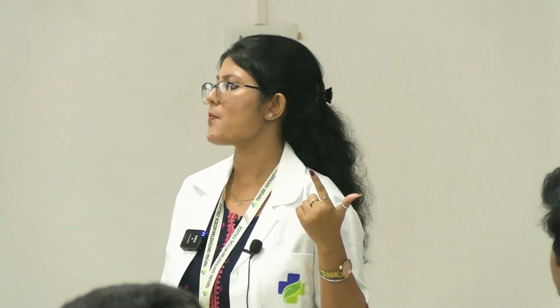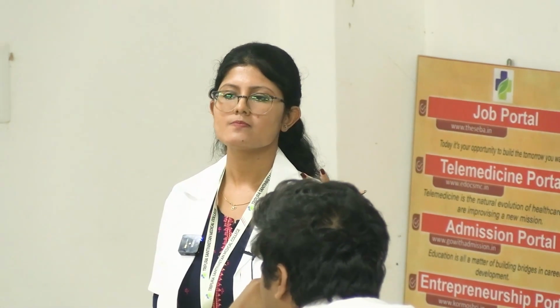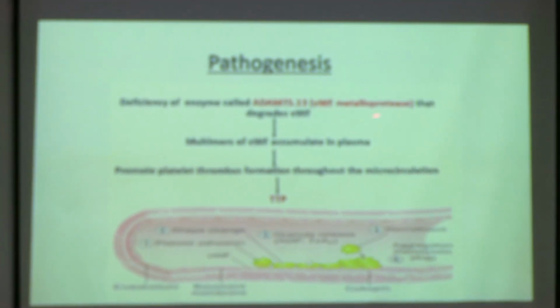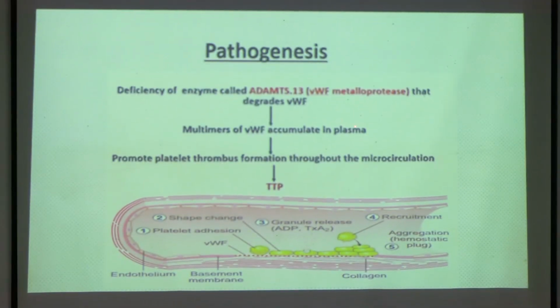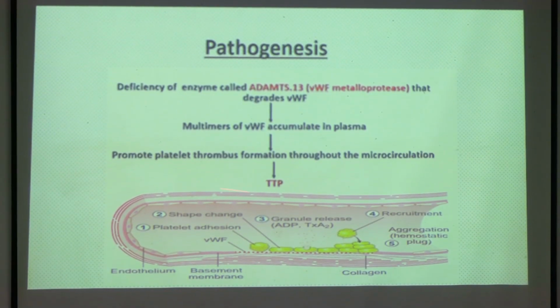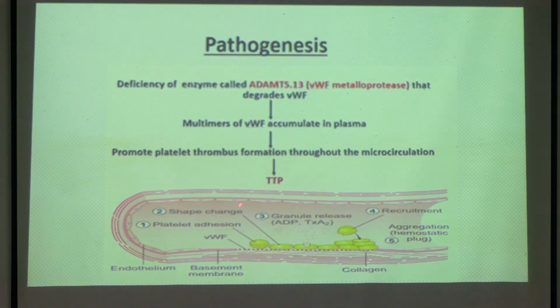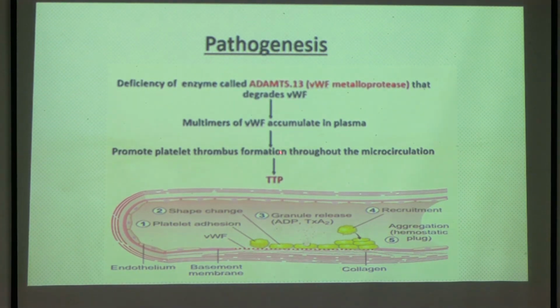So what are the 5 features you will get? First is thrombocytopenia. After that, everyone you can tell, no? Then microangiopathic hemolytic anemia. After that, patient will have neurological symptoms, renal symptoms and fever. Okay. So how it is happening you have to know. Is it clear? Is it clearly visible to everyone? Okay. I have kept this normal primary hemostasis because with that you have to understand the pathogenesis in TTP.